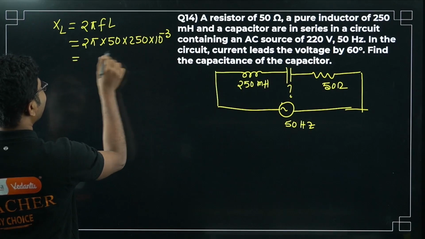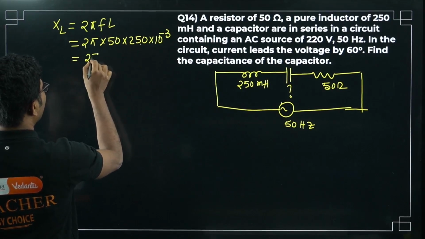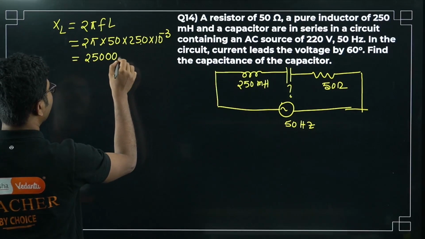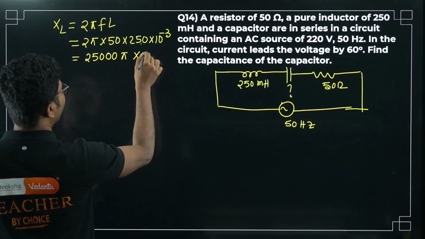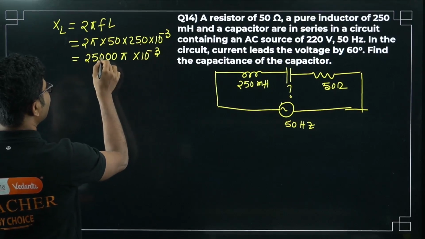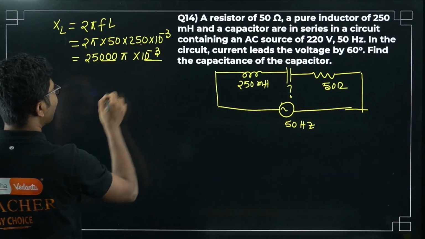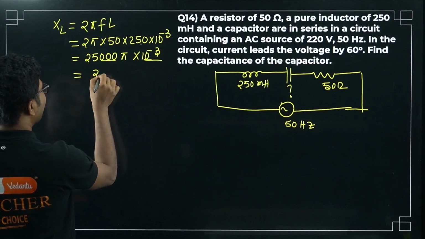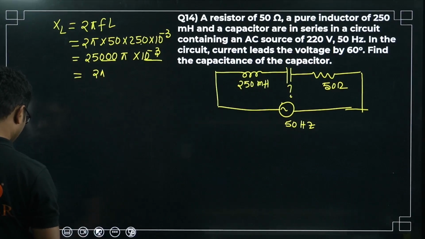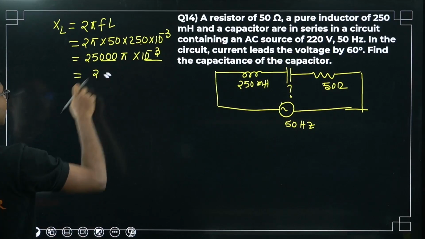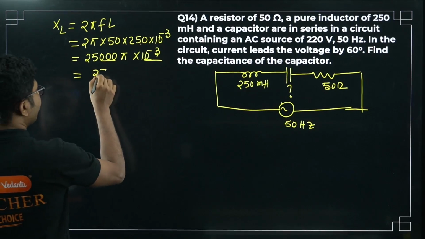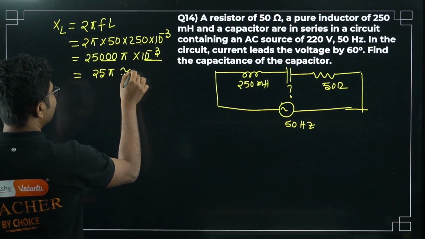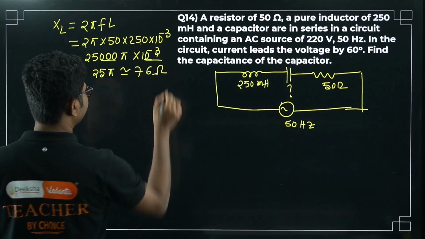So it will be 250 into 100, that is 2500 pi into 10 to the power of minus 3. So this plus 3 zeros and this minus 3 will cancel. So the answer will be 25 pi, which is approximately 76, 77, right? So 25 pi is approximately 76 ohm.